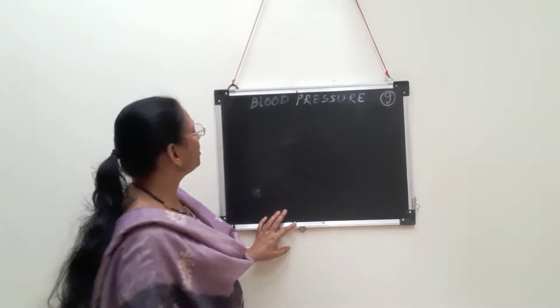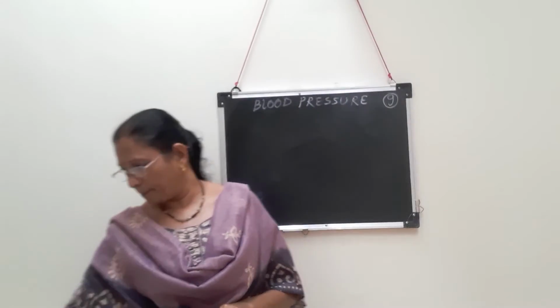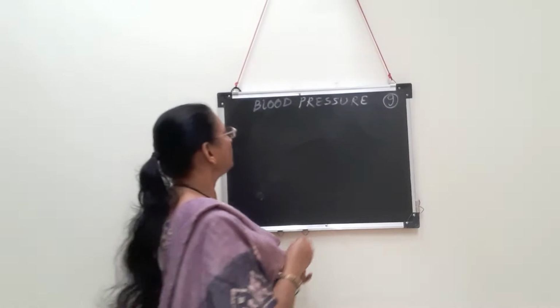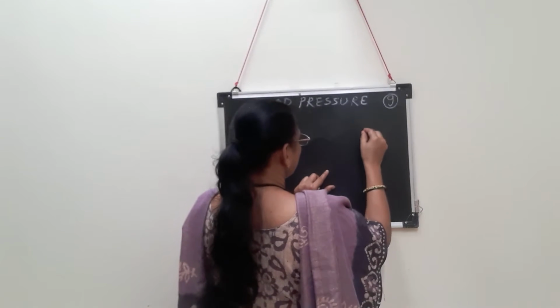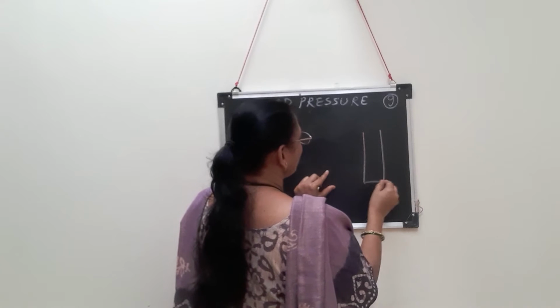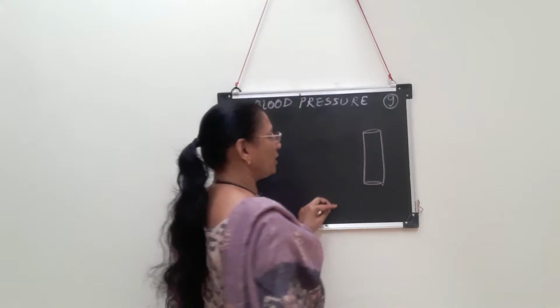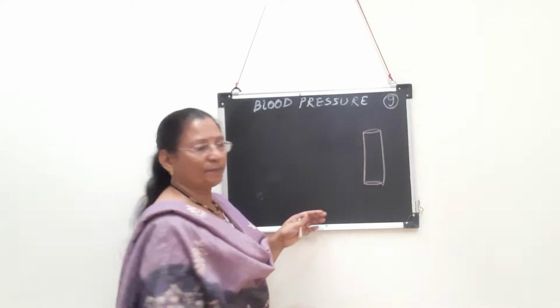Now we are going to study about blood pressure. What's the meaning of this word blood pressure? The meaning is there itself in the word: pressure of blood on the wall of artery. So the diagram which is drawn shows a blood vessel, that is an artery.